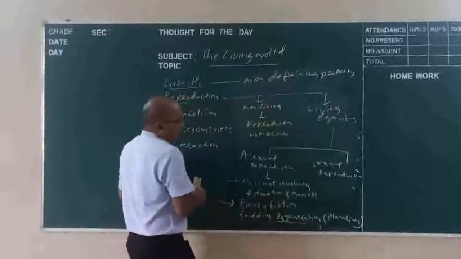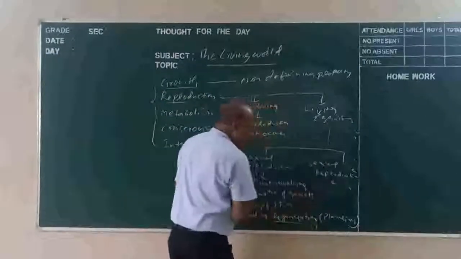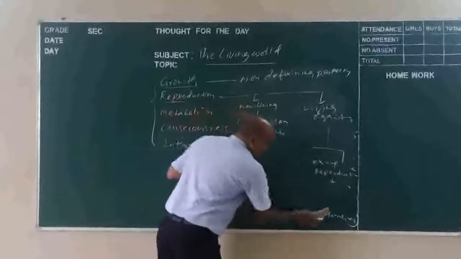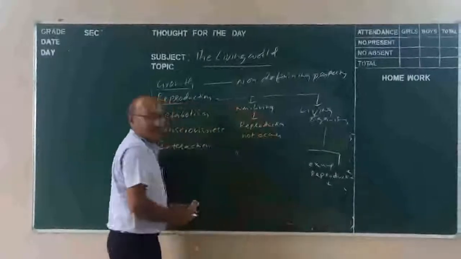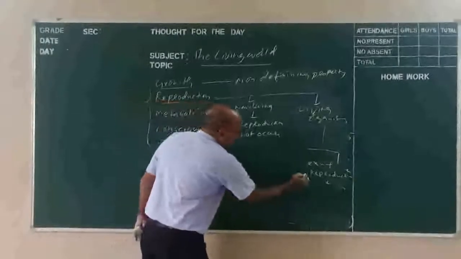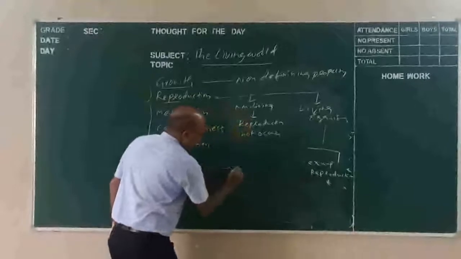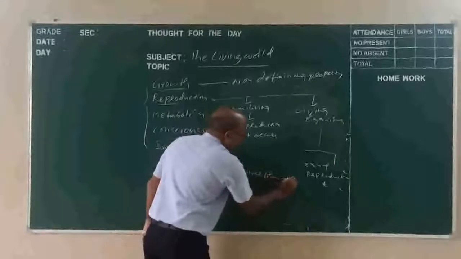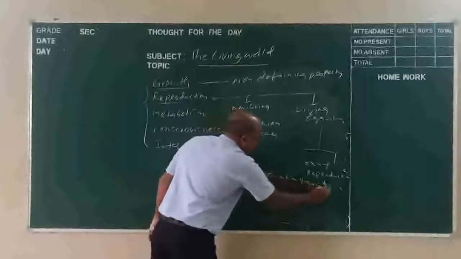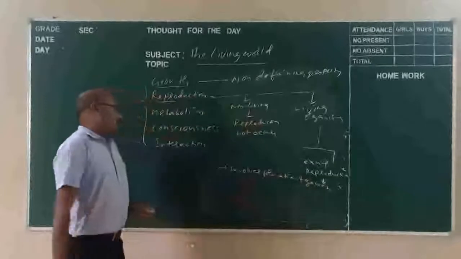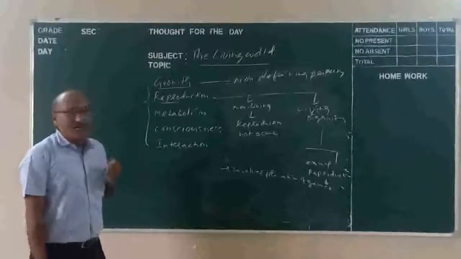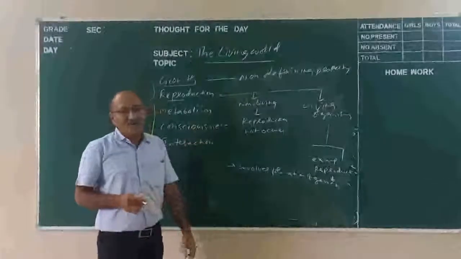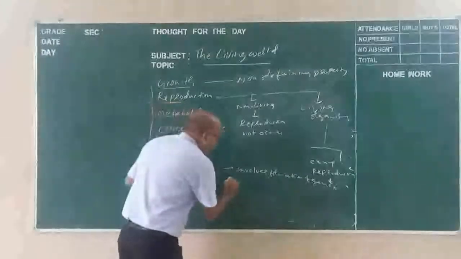So what is the meaning of sexual reproduction? It is reproduction which involves the formation of gametes. That is sexual reproduction. But reproduction is also not a defining property. Why are we saying this? Because there are some organisms like the mules.